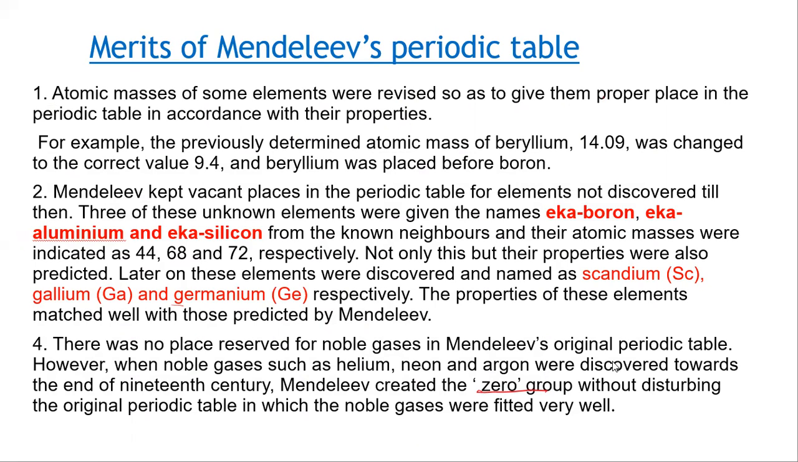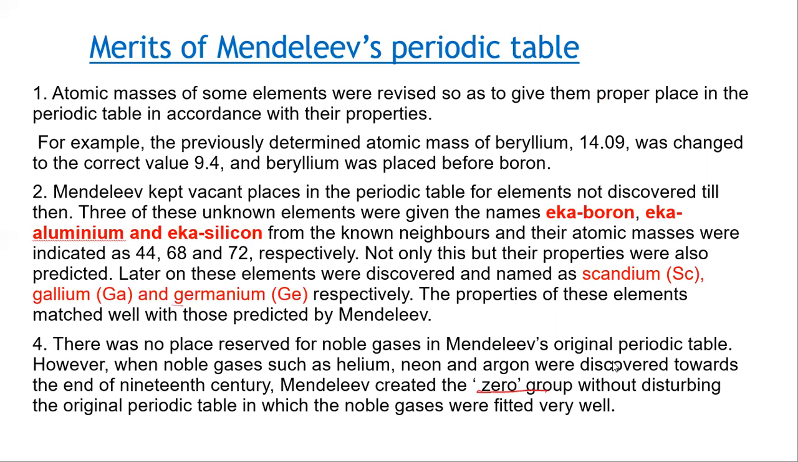So he created a new group called zero group without disturbing the position of other elements. That was another merit of Mendeleev's periodic table. So these are the merits, very important. First merit is he revised the atomic mass number of some elements so that he could give them proper place. Another merit is he kept vacant places in his periodic table. And also he gave names for unknown elements: Eka-boron, Eka-aluminium, and Eka-silicon.